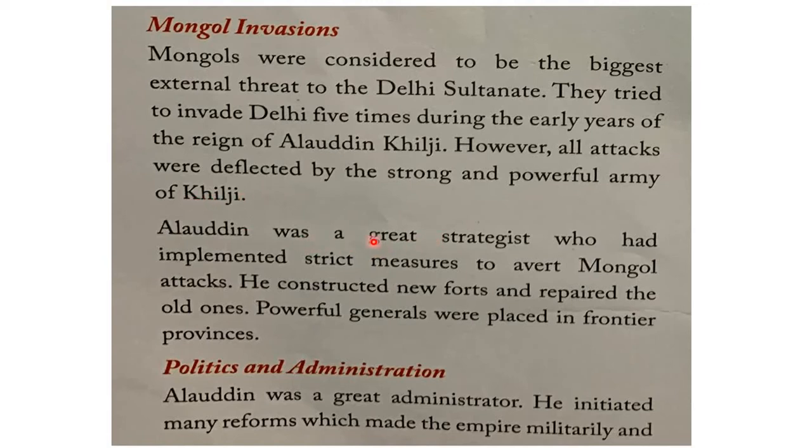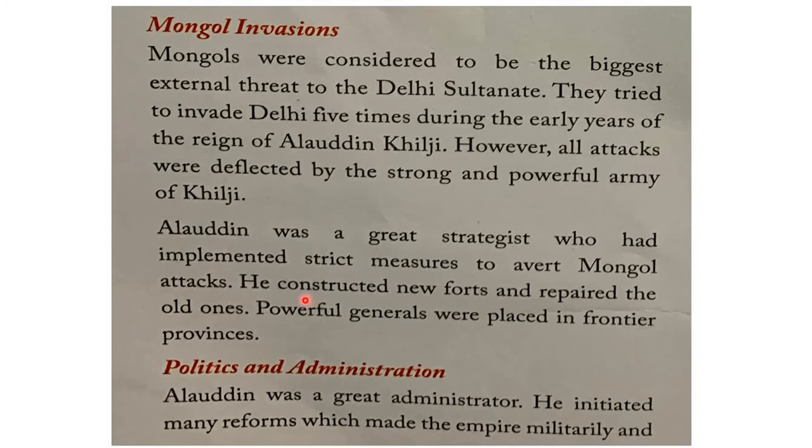And Alauddin Khilji was also a great strategist. That means he used to plan very early and very skillfully, and he implemented strict measures to avert Mongol attacks. That means to prevent the Mongols from attacking India or the Indian subcontinent, he had adopted very strict measures, so that because of his able administration, the Mongol attacks on India were unsuccessful even 5 times.